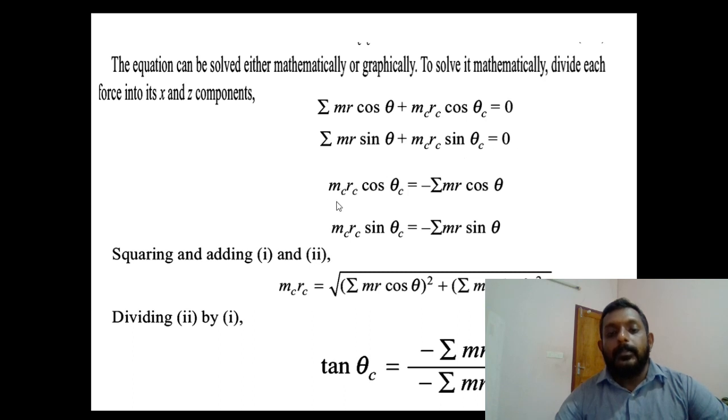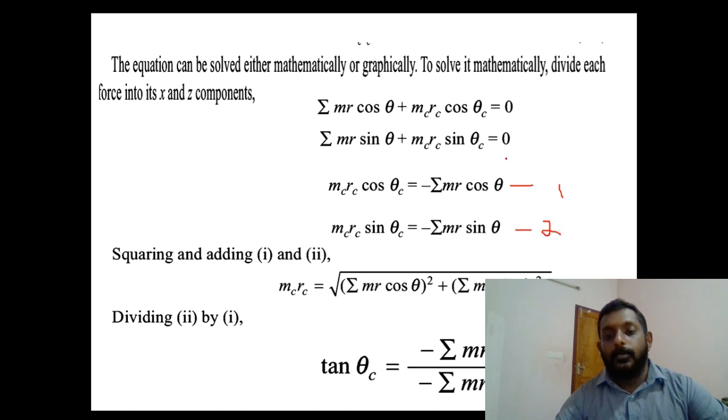We can rewrite the system as mc rc cos theta c equal to minus sigma mr cos theta, as well as mc rc sin theta c equal to minus sigma mr sin theta. We can name this equation 1 and this equation 2.